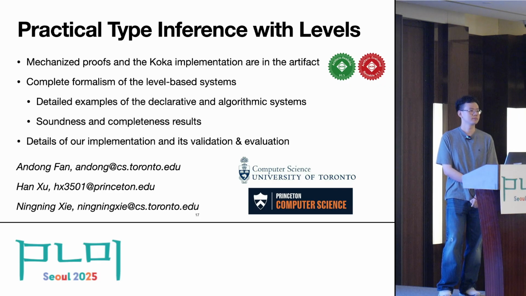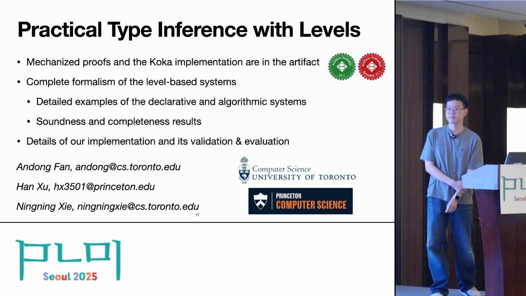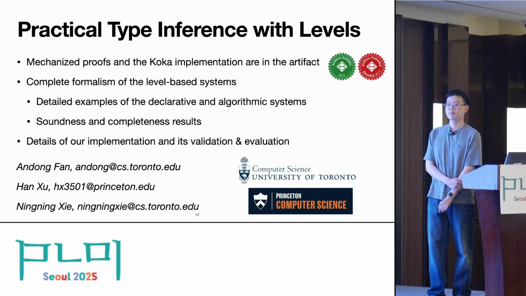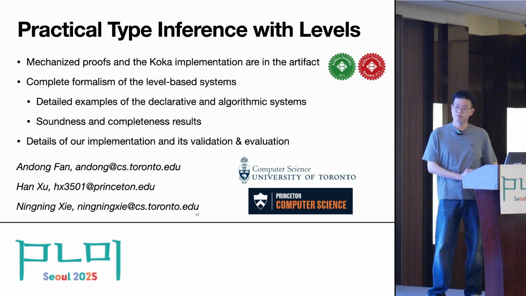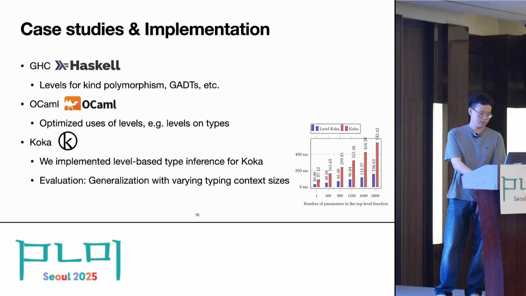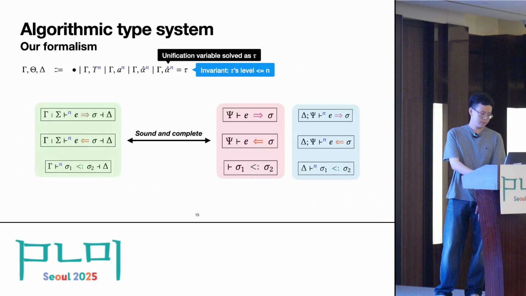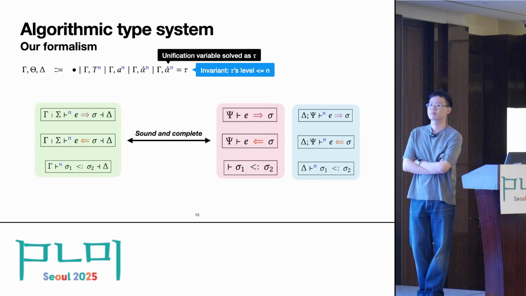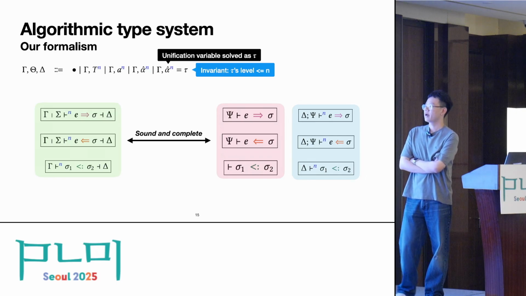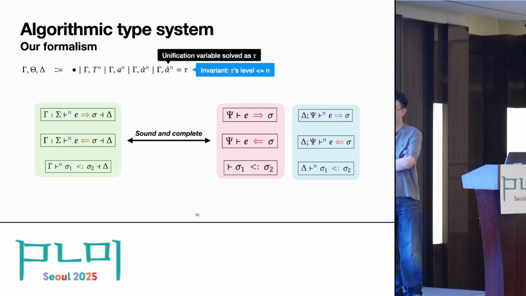Okay. I have a question. So your algorithmic system, is that also mechanized in the Coq theorem prover? No. Can we go back a few slides? So my understanding is the soundness and completeness theorems. Do you have a plan to mechanize that, and what would be challenges that you see to mechanizing your soundness and completeness theorems here?